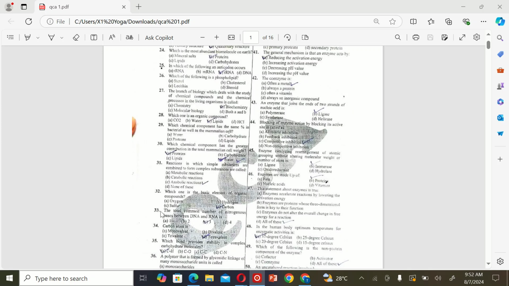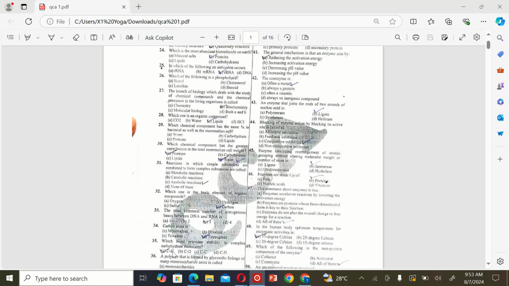Carbon. The next MCQ is the total common number of nitrogenous bases between DNA and RNA is A. 1, B. 2, C. 3, D. 4. So the correct option is C, 3. The next MCQ is carbon atom is A. Monovalent, B. Divalent, C. Trivalent, and D. Tetravalent. So the correct option is D. Tetravalent.